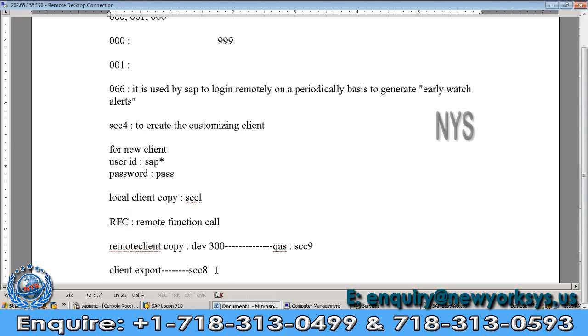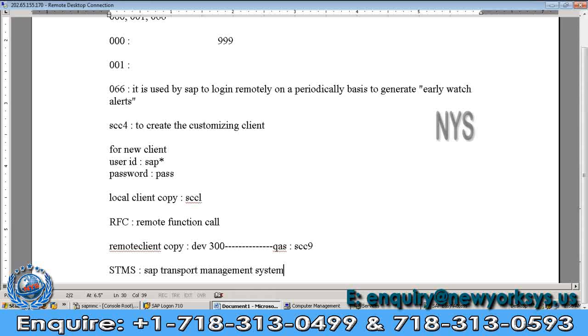You can do it for client export and client import purposes. Here we will configure STMS. STMS means SAP Transport Management System.